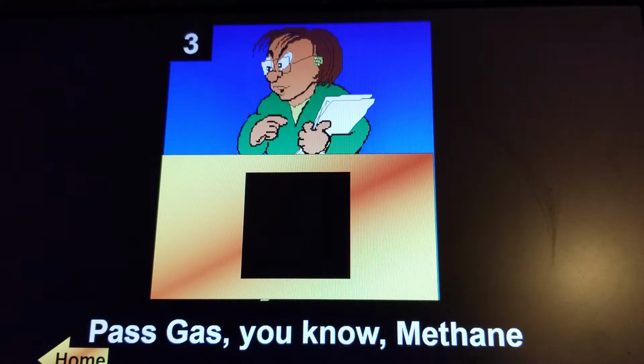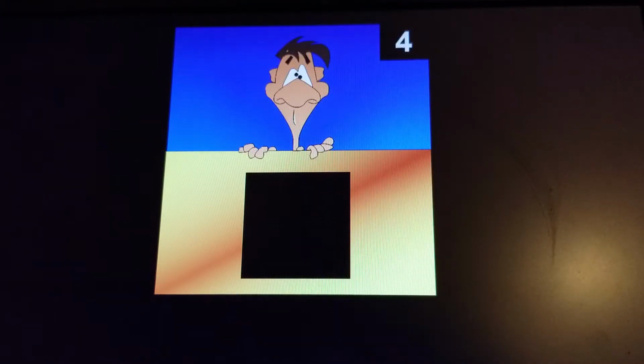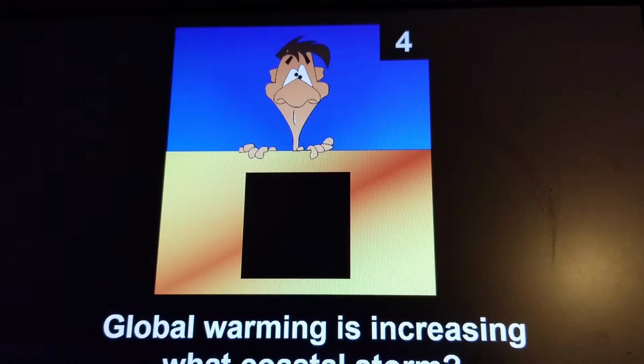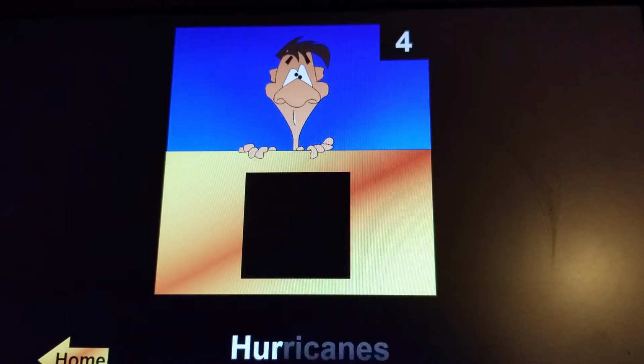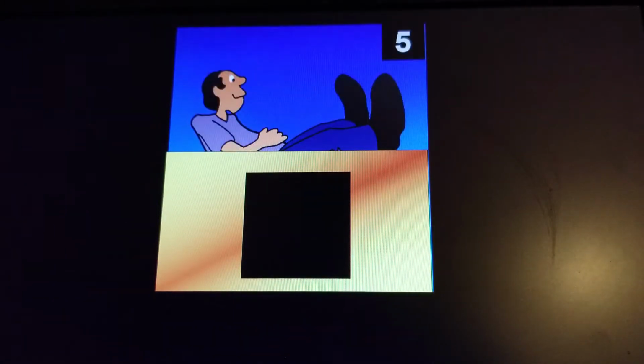Name a greenhouse gas. Methane is a correct answer. Global warming is increasing what coastal storm? And it is hurricanes.